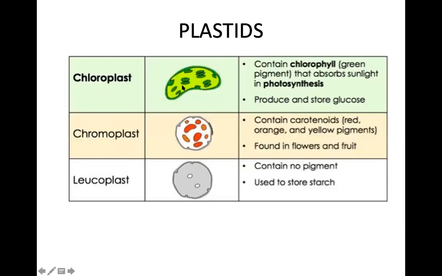Chloroplast, the shape is like this. Chromoplast, it looks like this, and leucoplast. The chloroplast contains chlorophyll, produces and stores glucose. The chromoplast contains carotenoids, that is red, orange, and yellow pigments. It is found in the flowers and the fruits. The leucoplast contains no pigment and stores starch.